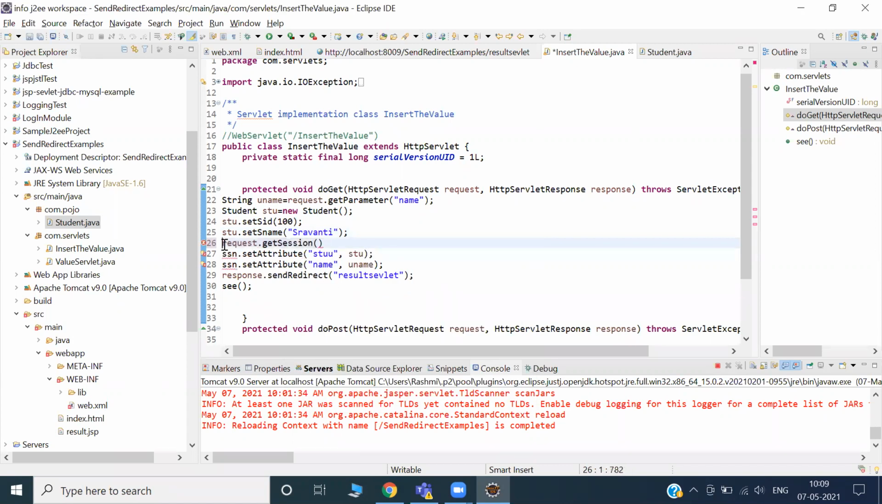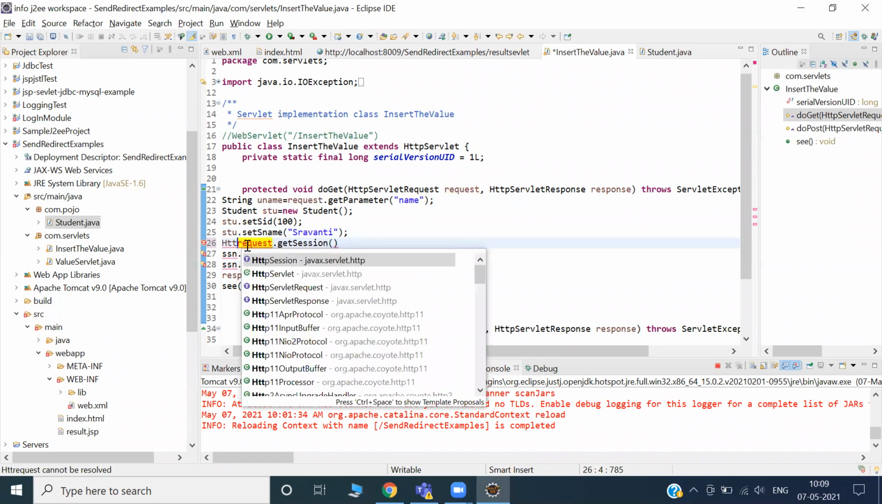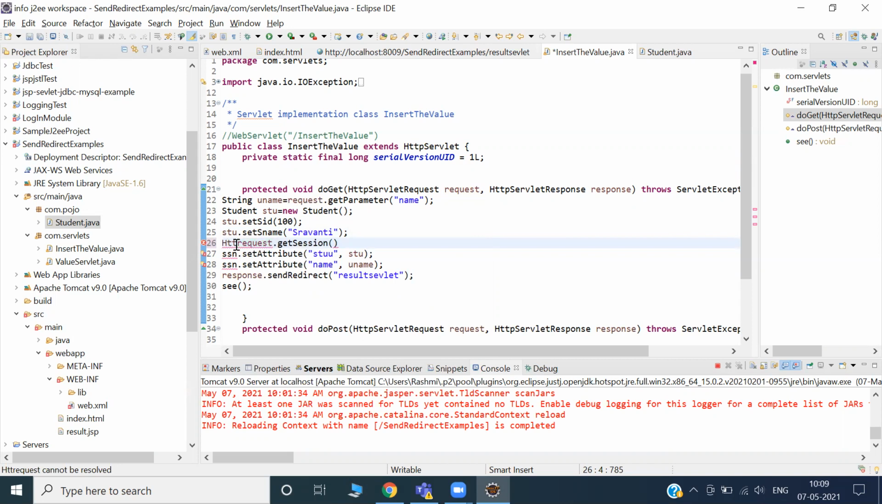Okay, let me. Then this will return what? This will return an HTTP session object. HTTP session. Can you see? HTTP session. What name you give is your choice, that is okay. I have given SSN. Because I'm calling SSN, it is not able to understand. Okay, let me change its value.